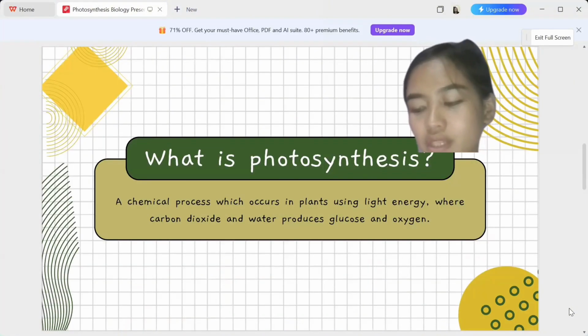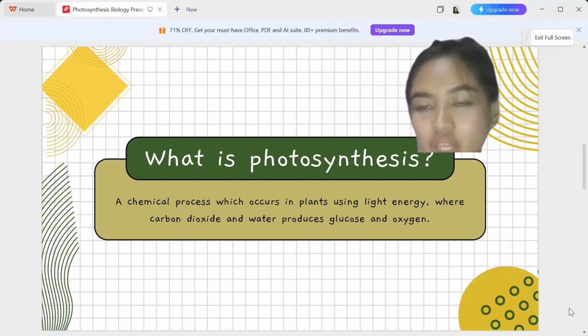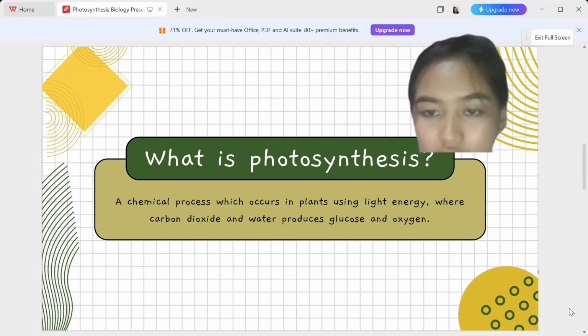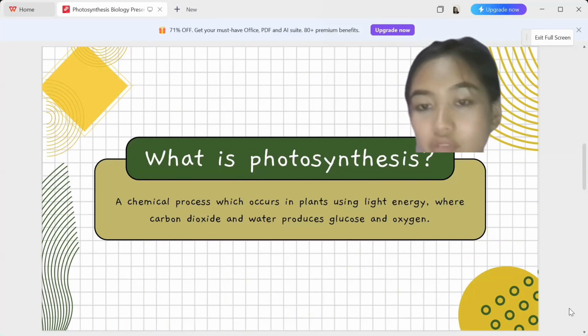So before we proceed to the light-independent reaction, let us first have a short recap about photosynthesis together with the light-dependent reaction to further understand and differentiate the differences of the two types. And a short overview of the light-independent reaction. So, what is photosynthesis?